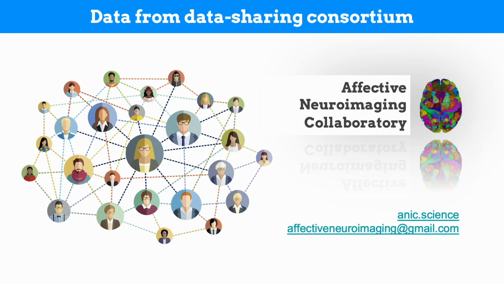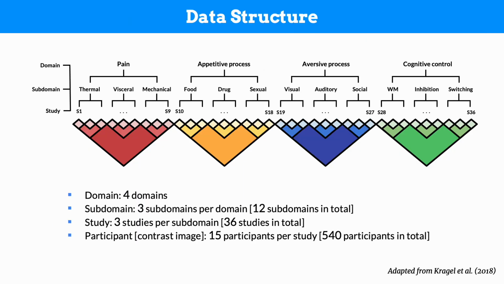First, I would like to note that this dataset was collected thanks to the contribution of our collaborators through a new data sharing initiative, the Affective Neuroimaging Collaboratory. So this is the structure of our data. First, we systematically sampled participant-level fMRI contrast maps from 36 studies focusing on 4 domains of mental process that are widely associated with the insula, which includes pain, appetitive process, aversive process, and cognitive control.